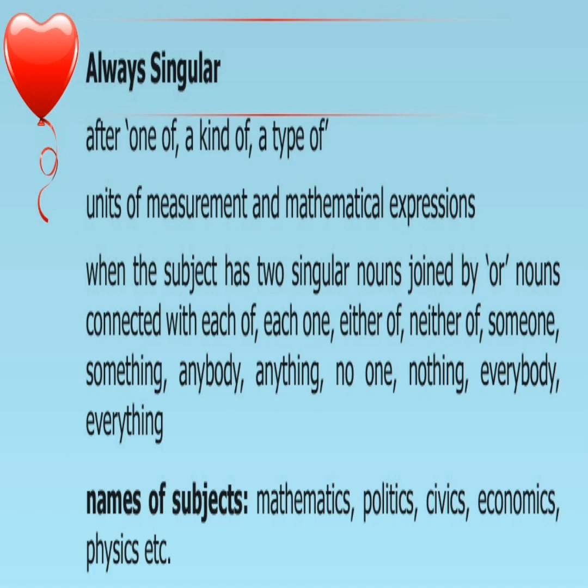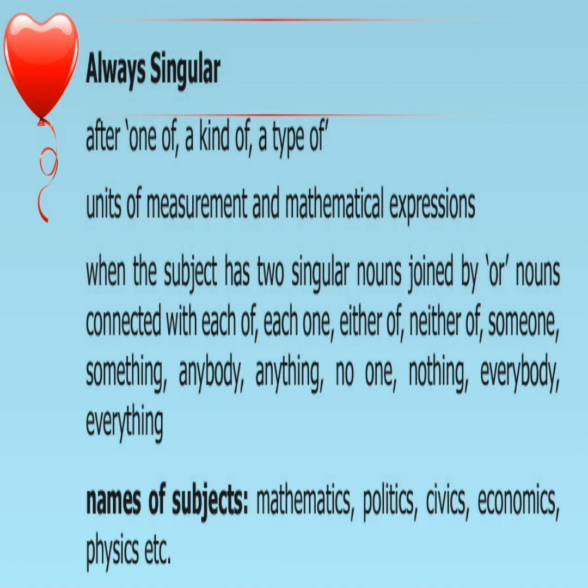The next one, always singular: after one of, a kind of, a type of; units of measurement and mathematical expressions; when the subject has two singular nouns joined by or; nouns connected with each of, each one, either of, neither of, someone, something, anybody, anything, no one, nothing, everybody, everything. Then names of subjects: mathematics, politics, civics, economics, physics, etc.